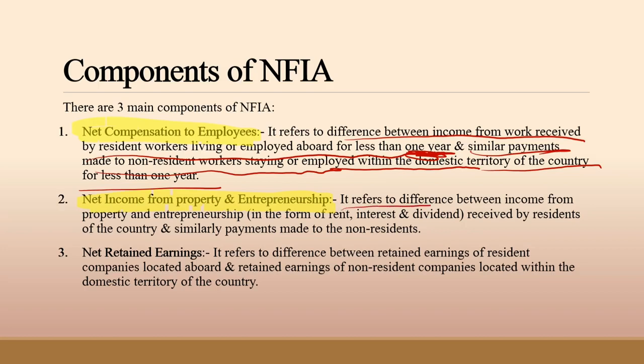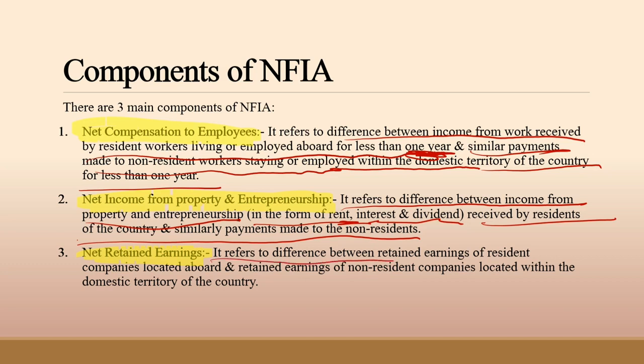Next main component of NFIA is net income from property and entrepreneurship. It refers to the difference between income from property and entrepreneurship in the form of rent, interest, and dividend received by residents of a country and similar payments made to the non-residents. Third and last main component of NFIA is net retained earnings. It refers to the difference between retained earnings of resident companies located abroad and retained earnings of non-resident companies located within the domestic territory of a country.